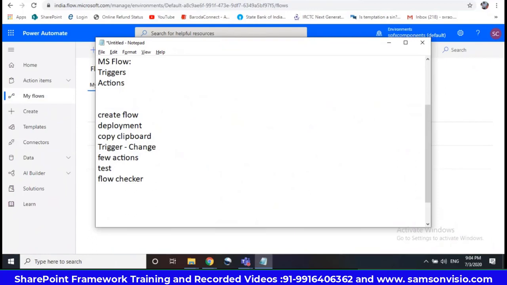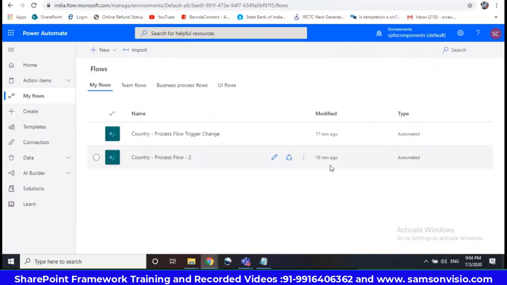These are the basic things we have done. Maybe tomorrow I'll take few realistic examples. Whatever I have done, in our specific time, if it is possible, I'll try to complete 2 or 3 flows so that you can understand.